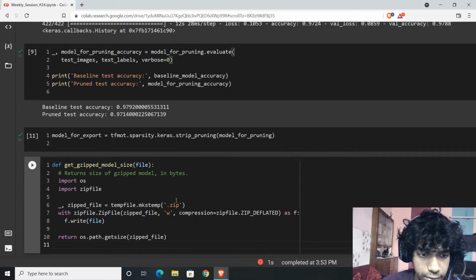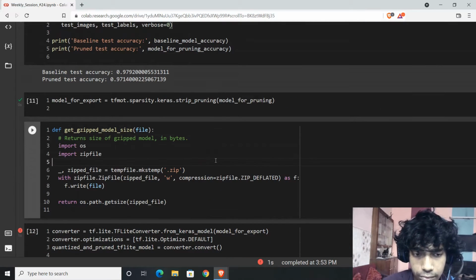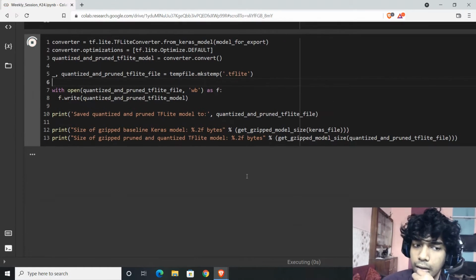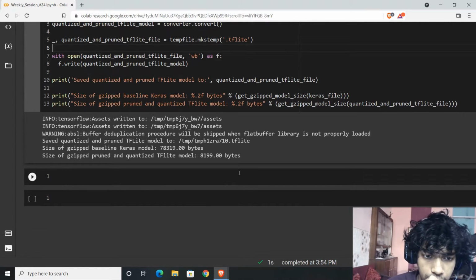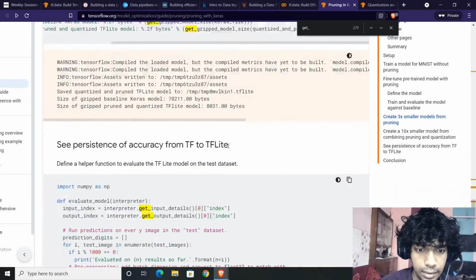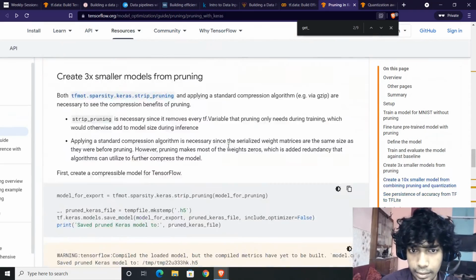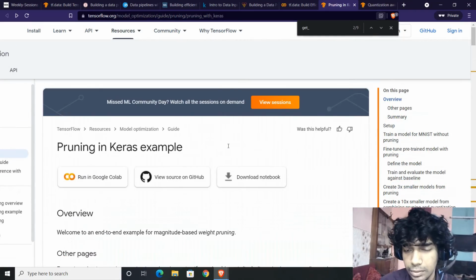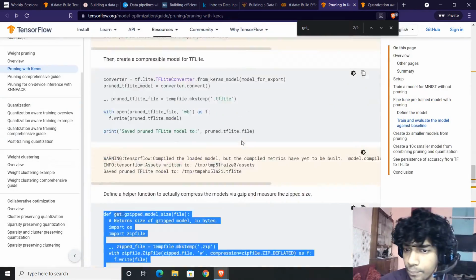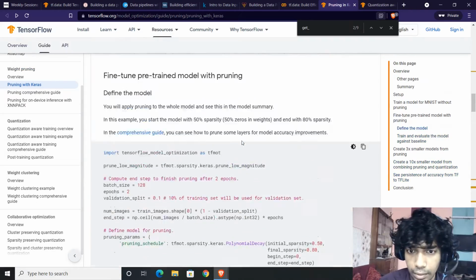So this is a utility function the writers have provided to zip the file, very simple: zip a file and find the file size, as simple as that. Nothing complex in it. So the baseline model was 78 MBs, something like that, and this is way less, I think 10% of what it is, right? This is the beauty of pruning and quantization. We are not going deep into it, just a brief overview of what it is. There's a lot to it, definitely, and to experiment, and I'll leave that to you because we are running low on time.